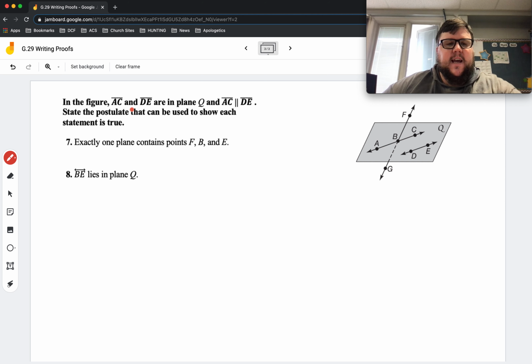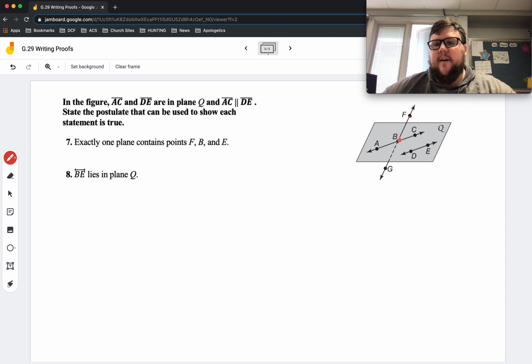In the figure, AC and DE are in plane Q, and AC is parallel to DE. State the postulate that can be used to show each statement is true. Exactly one plane contains points F, B, and E. So F, B, and E: there's only one plane that contains those points.